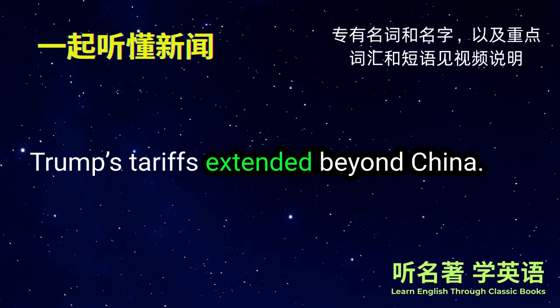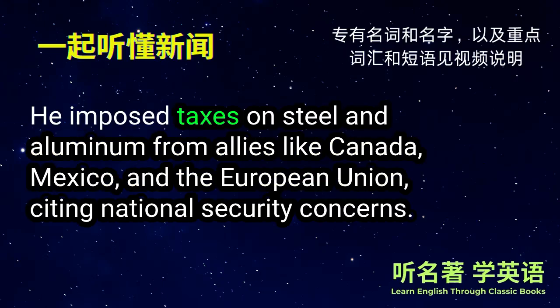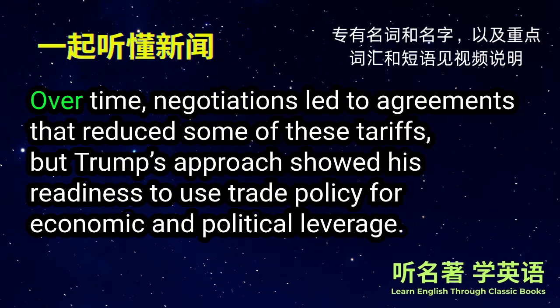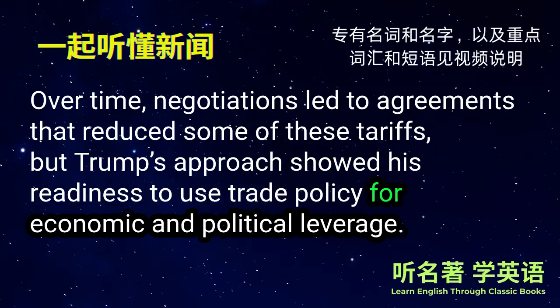Trump's tariffs extended beyond China. He imposed taxes on steel and aluminum from allies like Canada, Mexico, and the European Union, citing national security concerns. These moves strained diplomatic ties, prompting retaliatory tariffs on U.S. goods such as whiskey, motorcycles, and dairy products. Over time, negotiations led to agreements that reduced some of these tariffs, but Trump's approach showed his readiness to use trade policy for economic and political leverage.